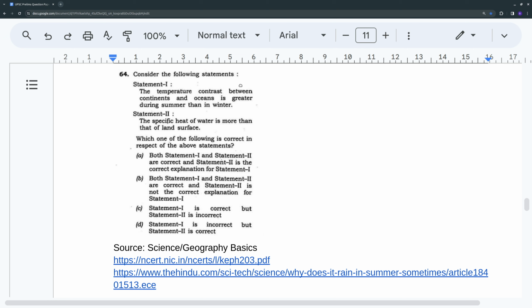So if you knew what specific heat is and how it affects this heating of water, then you could have answered this question. So yeah, this is question 64. Moving on to next question.